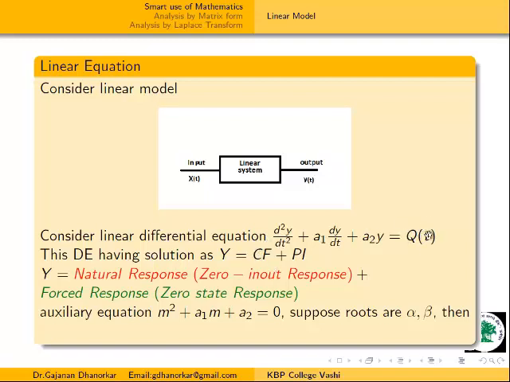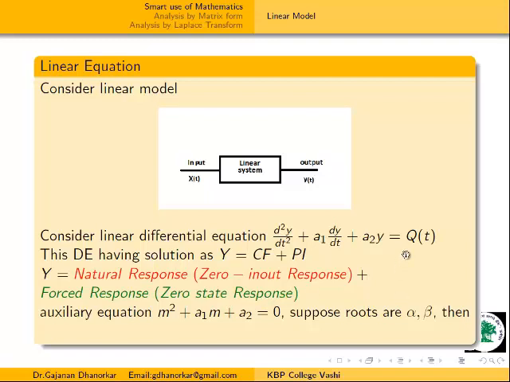We take the auxiliary equation, and by using this auxiliary equation we take this as the homogeneous part. Therefore, this is the zero input response. This is called the natural response. And when we consider the PI part, we do not take the left hand side part, we only take operators from it, and this is called the forced response. This is called the zero state response. In CF and PI, CF is called the natural response and PI is called the forced response.